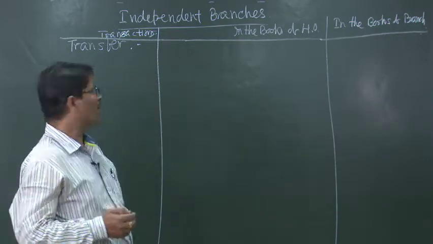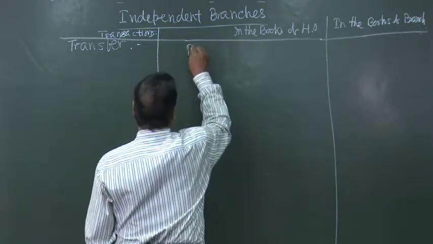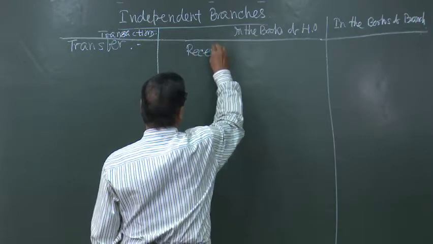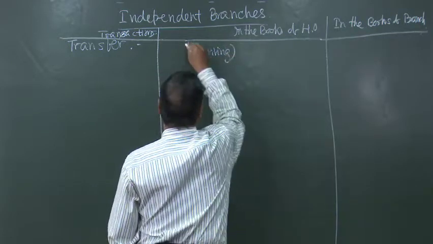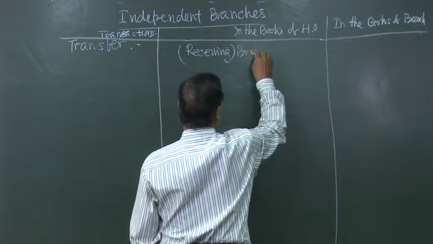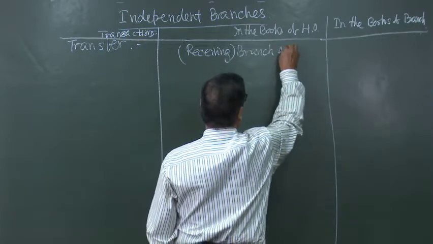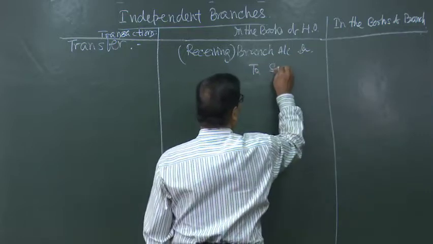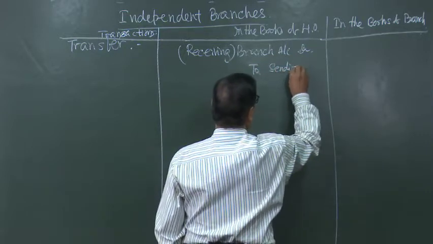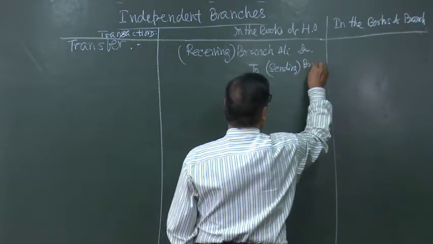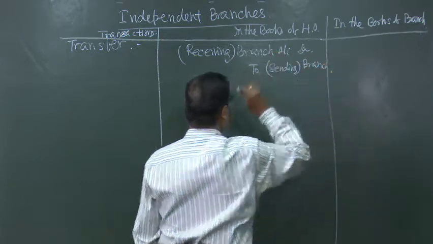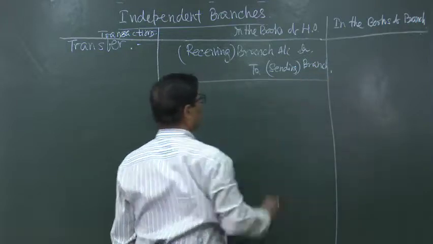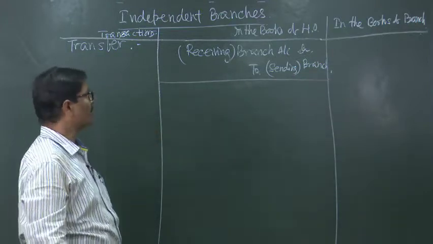The head office will write receiving branch account debited to sending branch. This will be the entry in the books of the head office.